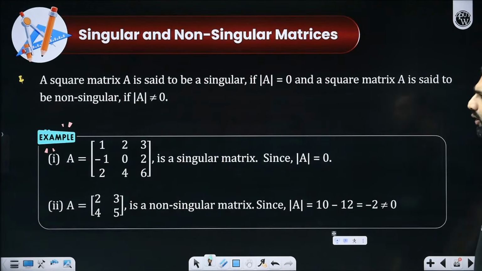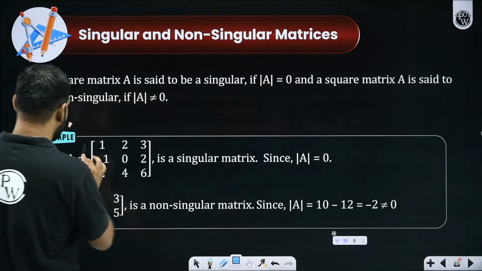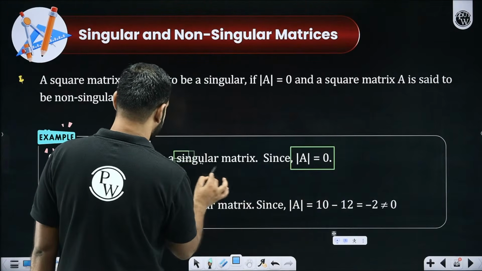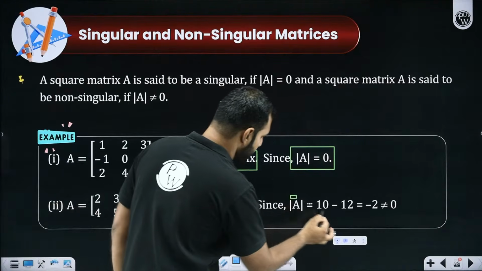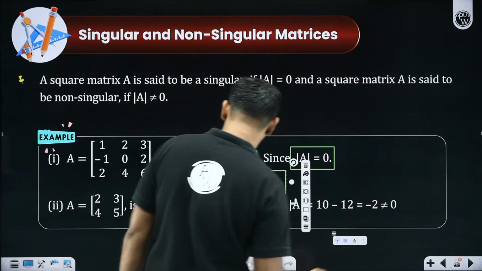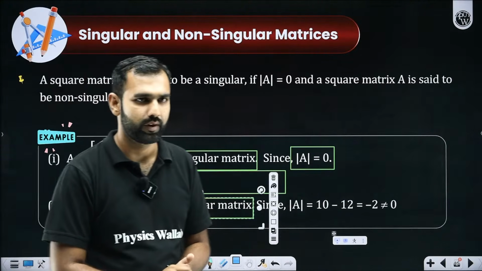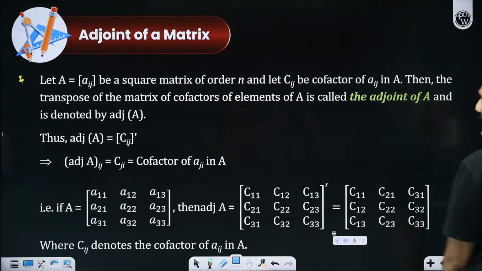The next part is singular and non-singular. Something really simple and absolutely easy. Whenever there is a matrix and its determinant is 0, we call it singular. And if there is a matrix whose determinant is non-zero, we call it non-singular. Yes or no, everyone? So far, I hope there is no confusion on these two terminologies.